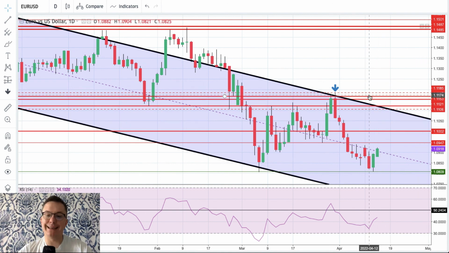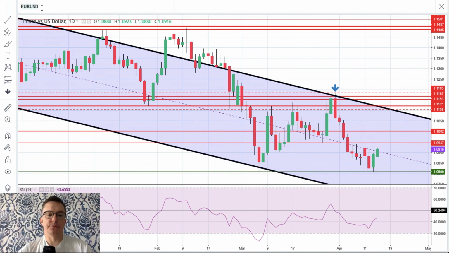So this is almost an 80 pips zone. This is of course a supply zone here, so we need a breakout out of the channel above the zone in order to say, okay, the downtrend might be terminating and we might see some sort of short squeeze or even a trend reversal towards 1.1487. However, we are still below 1.0947 ahead of the ECB interest rate announcement, so please don't get too excited just yet.